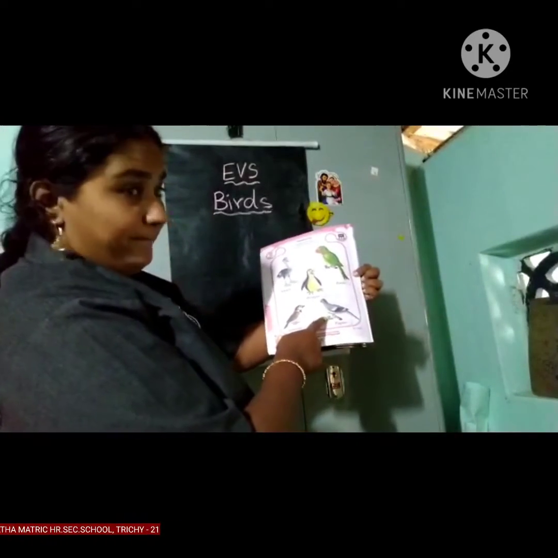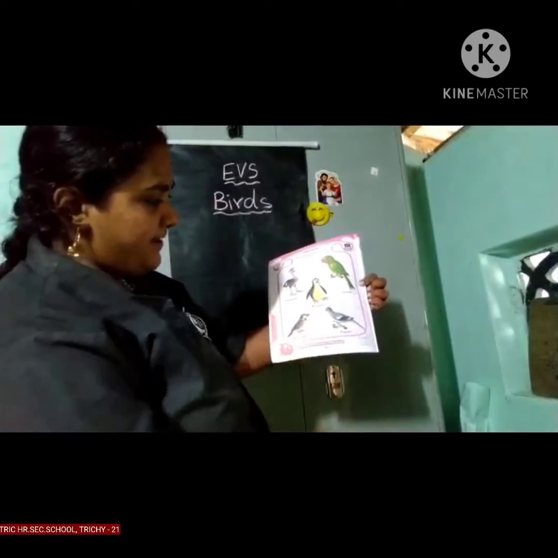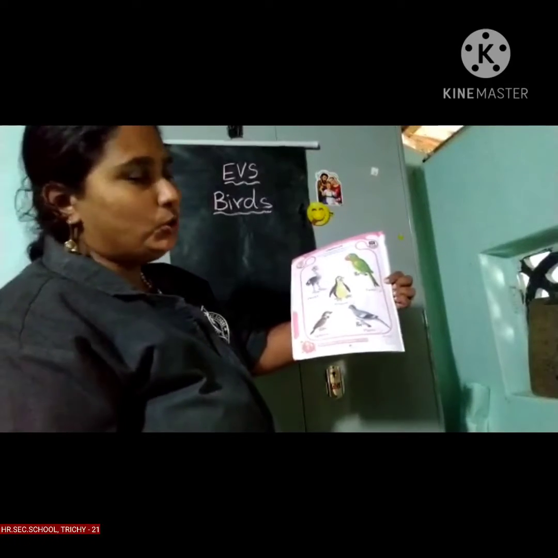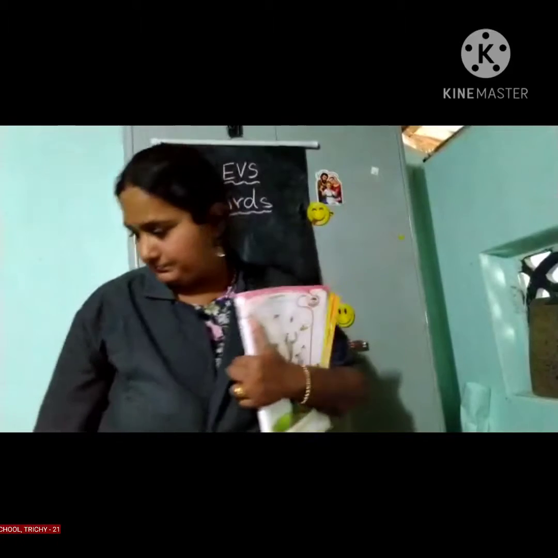What is this, children? Pigeon. Pigeon can fly, no, children? So you have to put a tick. What is this, children? Penguin. Can a penguin fly, children? No. So it can't fly. So you have to put a cross mark. Okay, children.